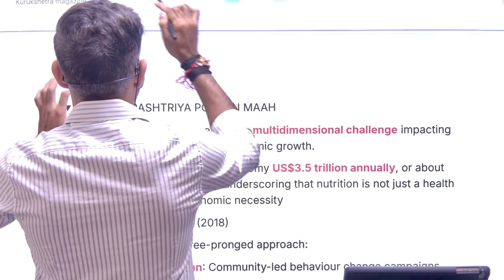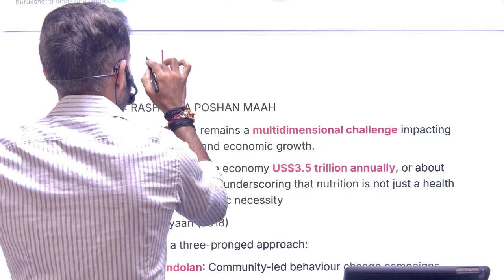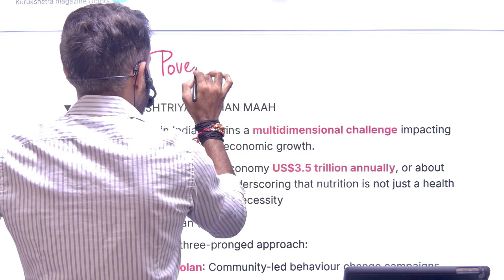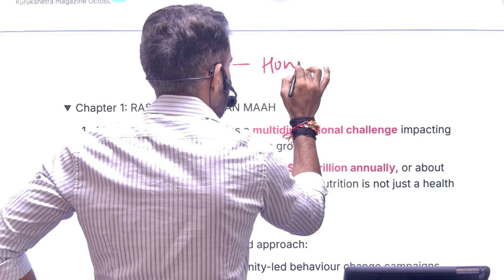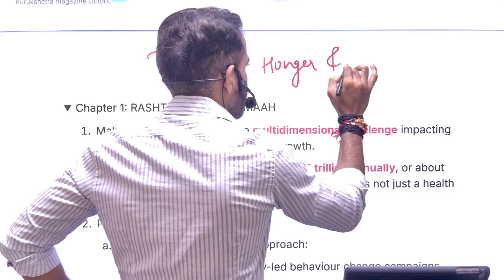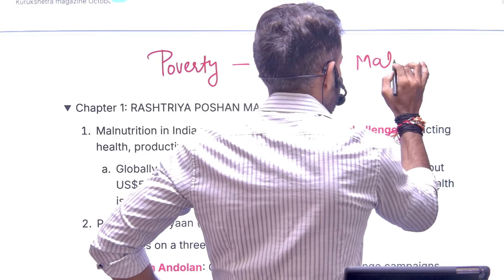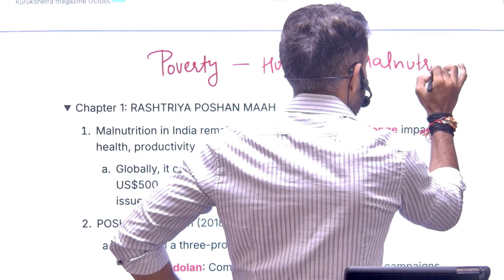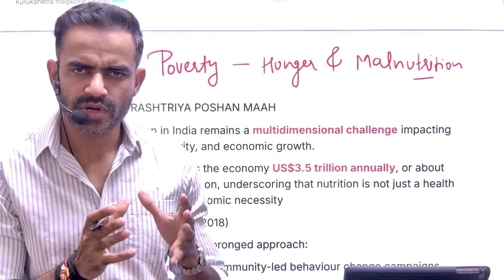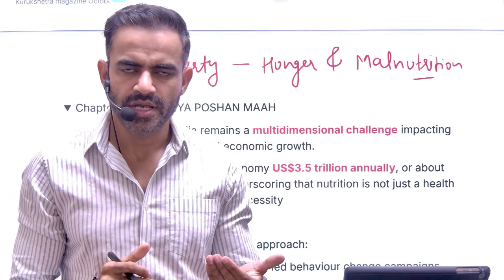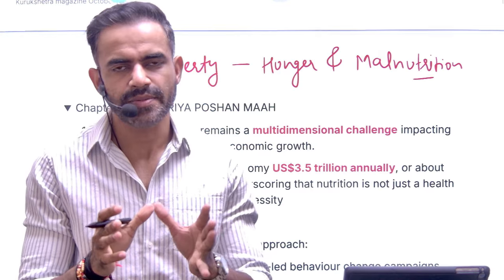First thing first, understand there is a difference between poverty, hunger, and malnutrition. See, poverty, in a very simple sense, simply means the person does not have sufficient resources for a basic minimum life.